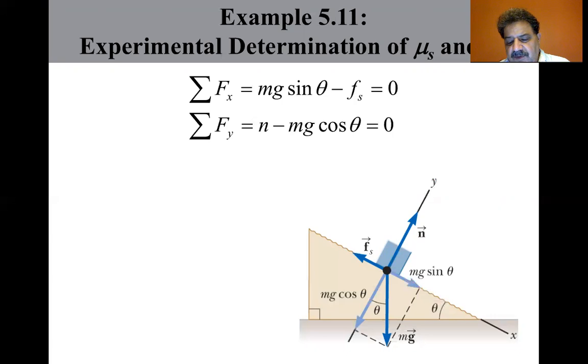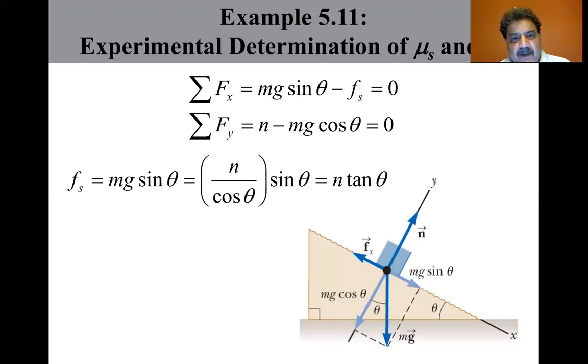Now let's substitute. mg equals n divided by cosine theta. So f sub s equals mg sine theta, which equals n cosine theta times sine theta, which equals n tangent theta. I think that's what I just did.